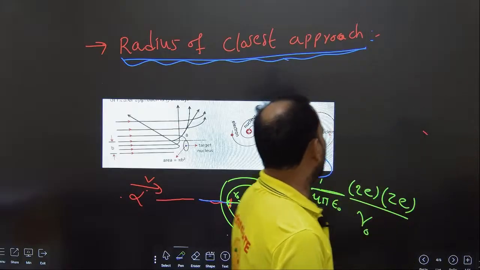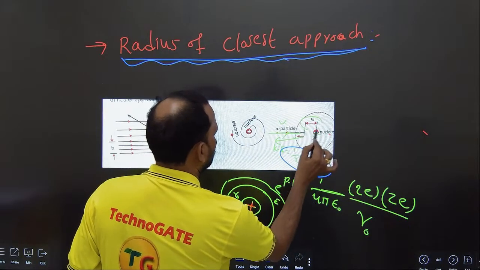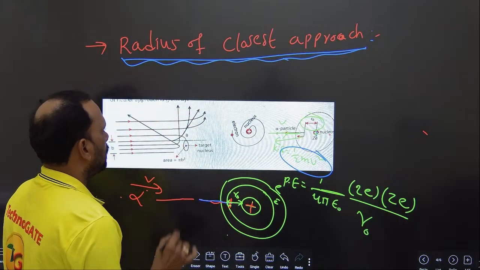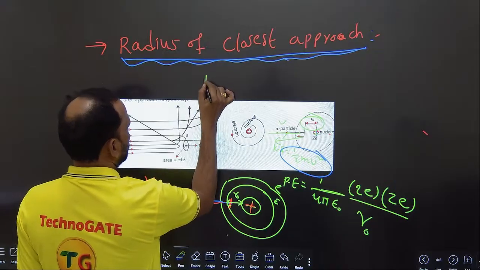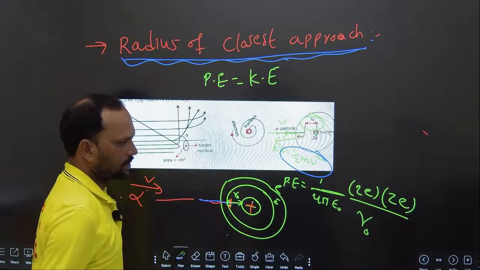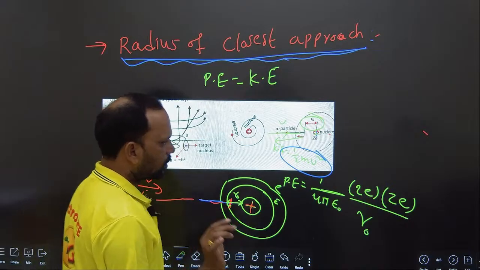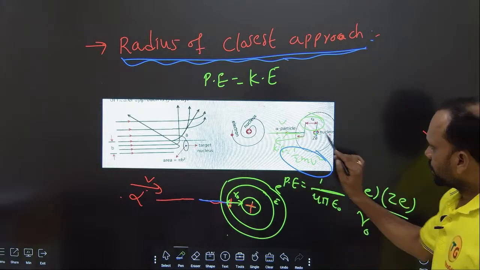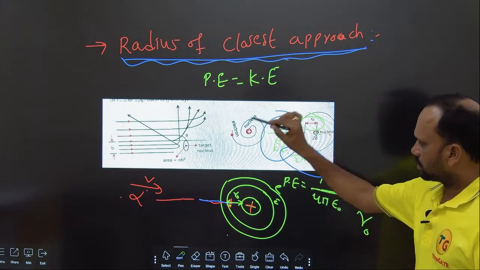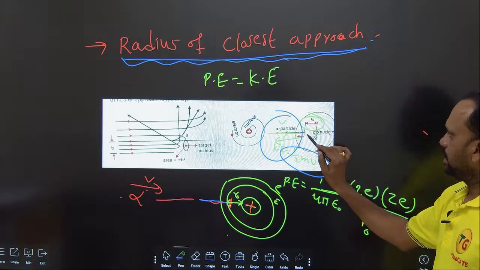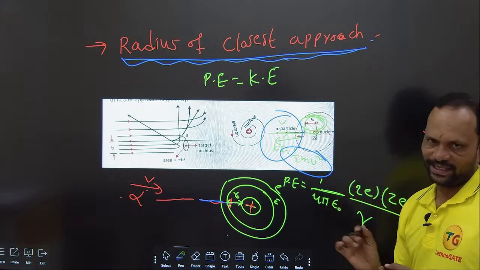So this distance is called the radius of closest approach. Here the potential energy should be equal to the kinetic energy. One more point I need to explain: if the kinetic energy of the alpha particle is more, then the radius of closest approach is less.